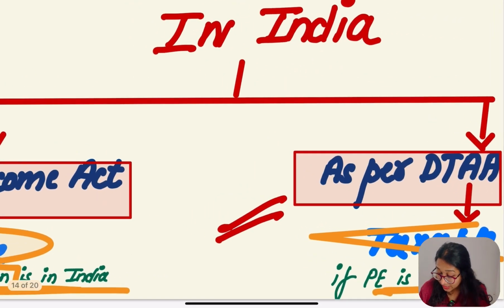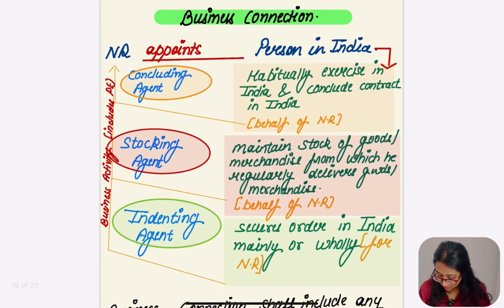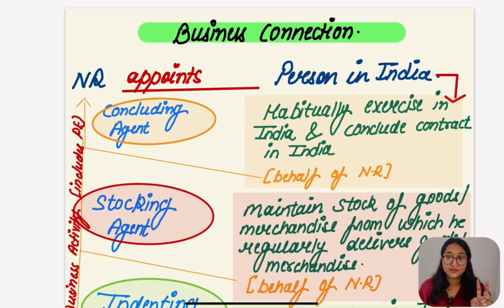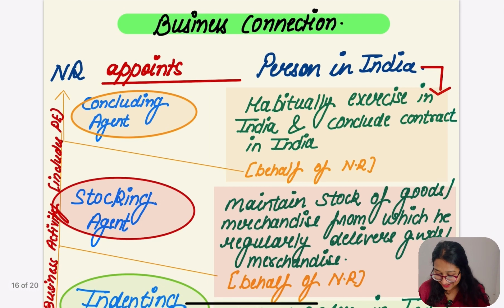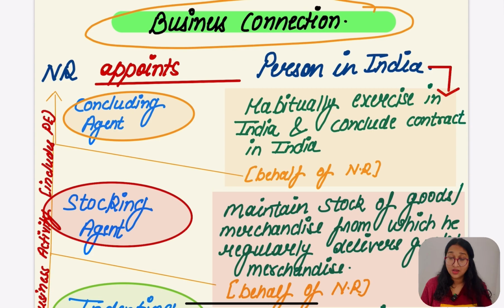Second, if a non-resident is having business connection as per DTA. DTA means if they are having P in India, permanent establishment in India, in that case also they are going to be taxable. The income will be deemed to accrue in India. Okay, so now the very first thing we have to understand is what business connection is. They are again saying business connection, so we have to know about business connection first.